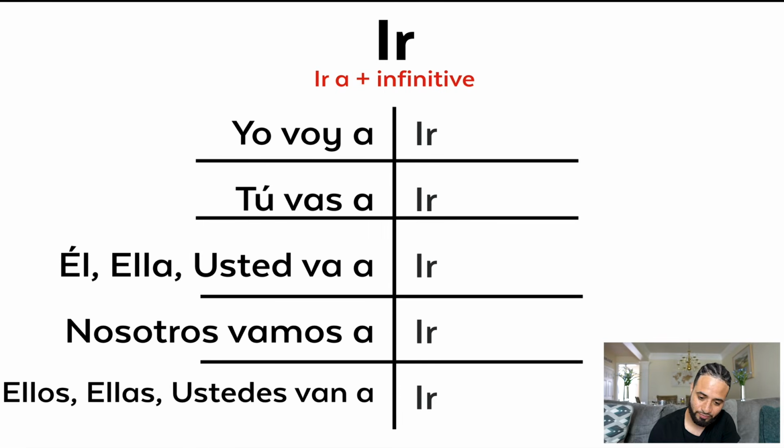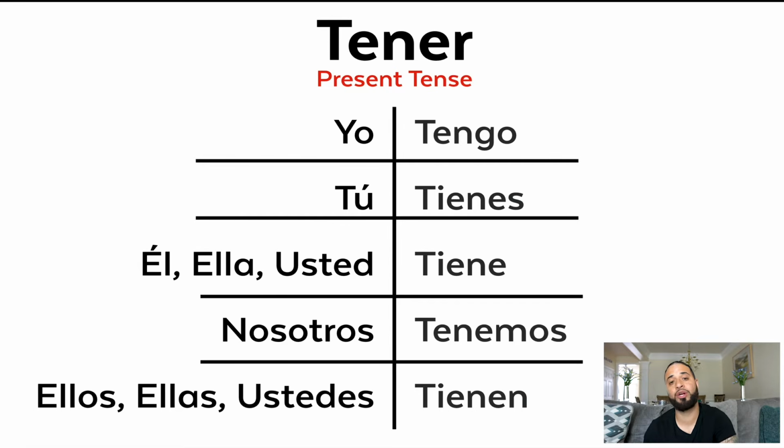All right? Now the last verb we are going to cover is tener. Tener is a very important verb. We always say I have this, you have that. It's one of the most popular words that you will be using, or that you at least need to know. Remember, you also use the verb tener when you are saying how old you are. So keep that in mind.